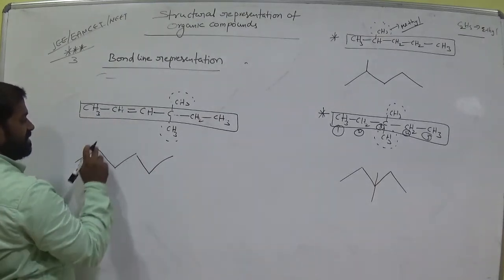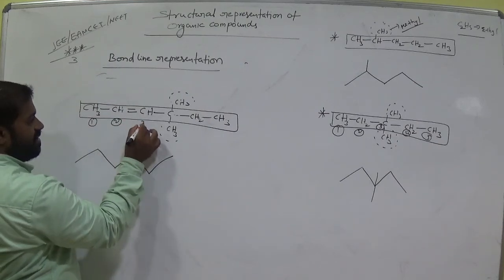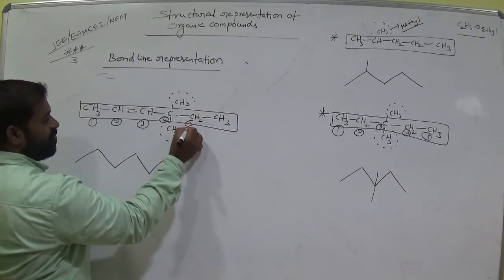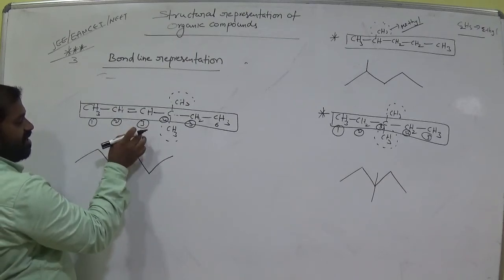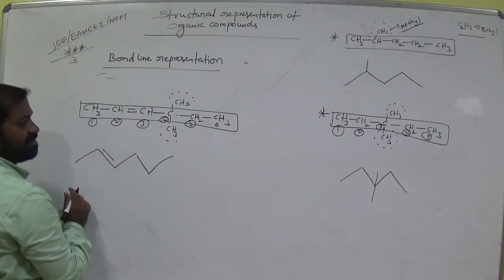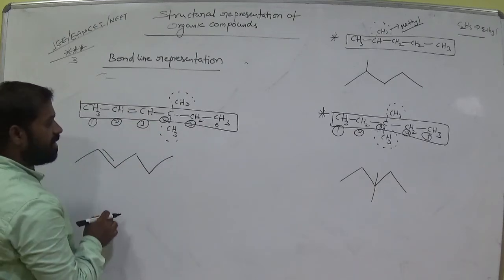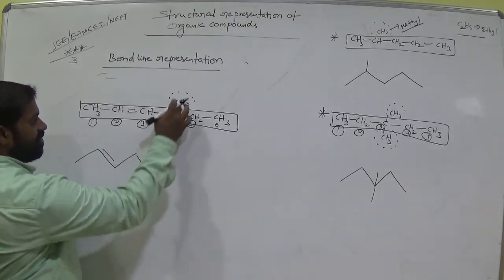First carbon, second, third, fourth, fifth, sixth. Okay. So between the second and third carbon we have a double bond. Second and third we have a double bond, or not? Next, on the fourth carbon, we have 2 methyl groups.